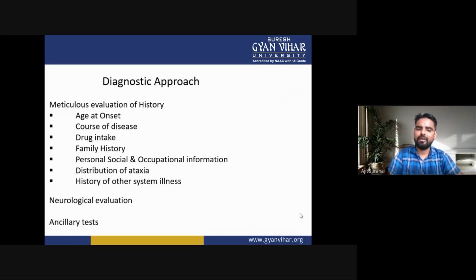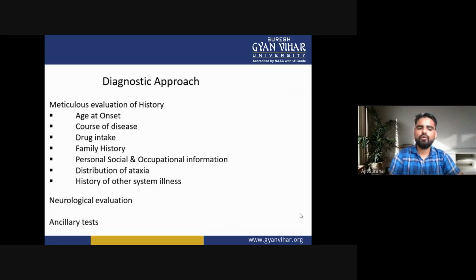Next is the family history. Next is the personal, social, and occupational information of the patient. Now the distribution of the ataxia, then the history of other systemic illness. So these are the elements of meticulous evaluation of the history: age at onset, course of disease, drug intake, family history, personal, social, and occupational information, distribution of the ataxia, history of other systemic illness.